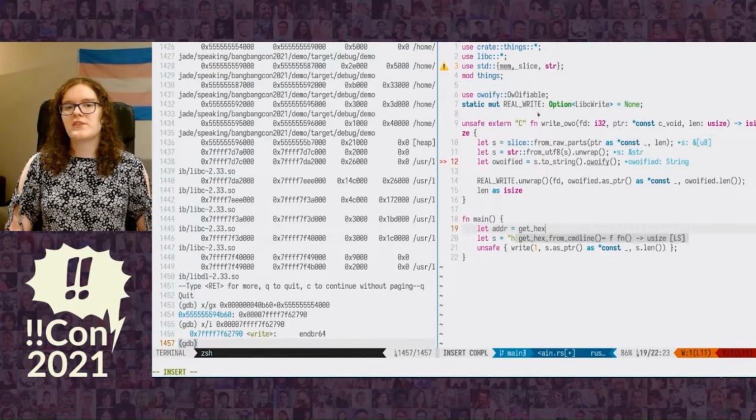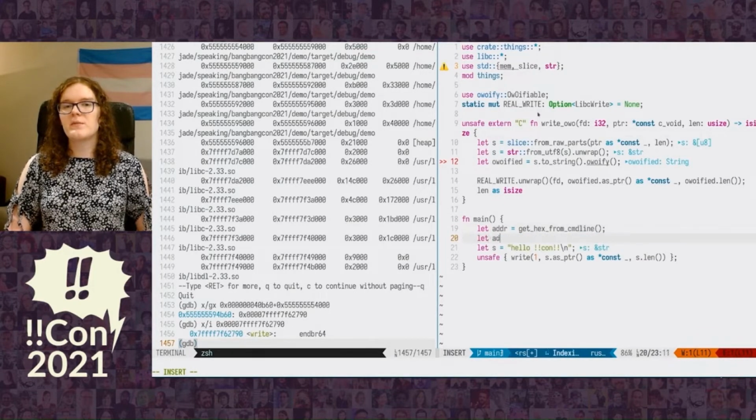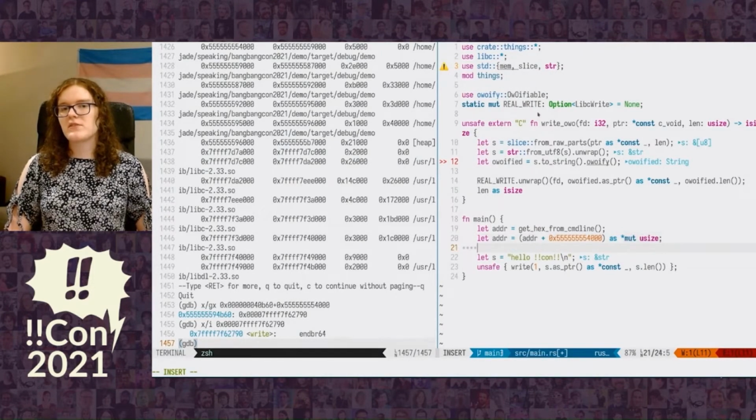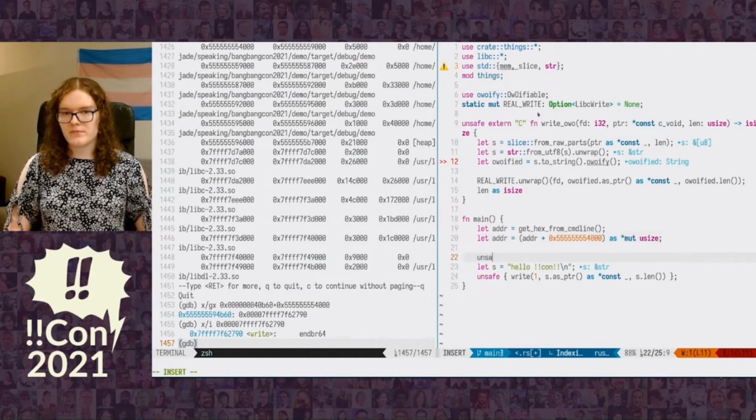Next, we need to overwrite that function pointer. So we're going to take in the hex address from the command line that we had gotten from readelf, and then we're going to add that to the base address of our program that we got from before. Next, we're going to dereference that pointer and overwrite it, but first we have to store it away in our global variable.